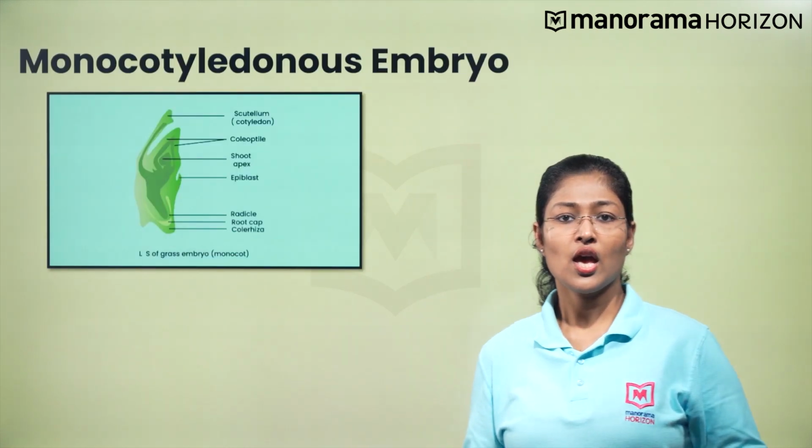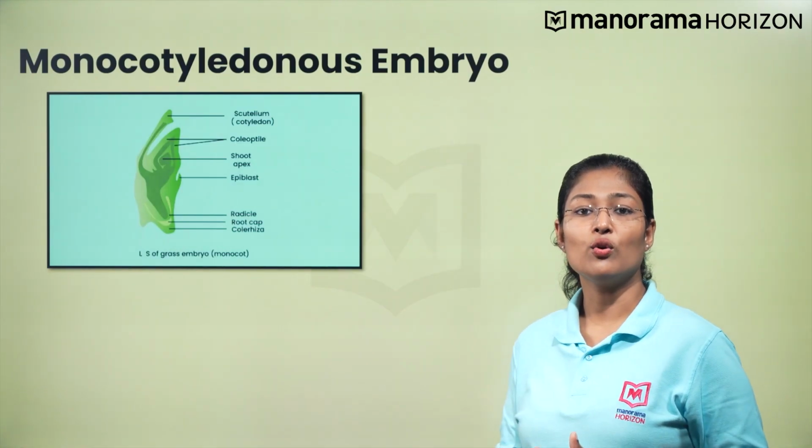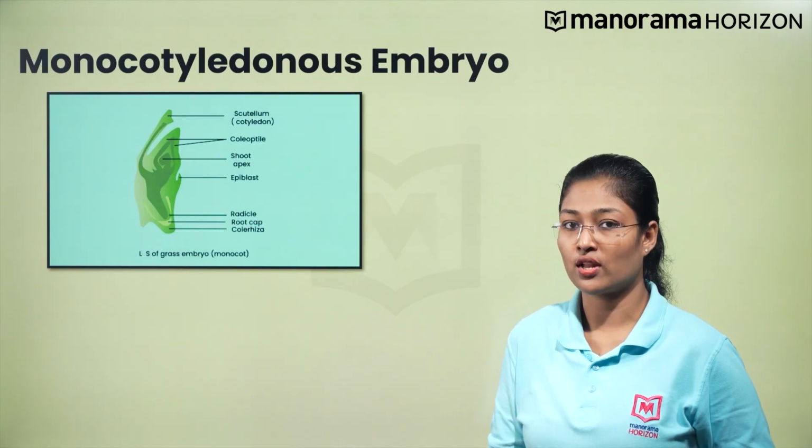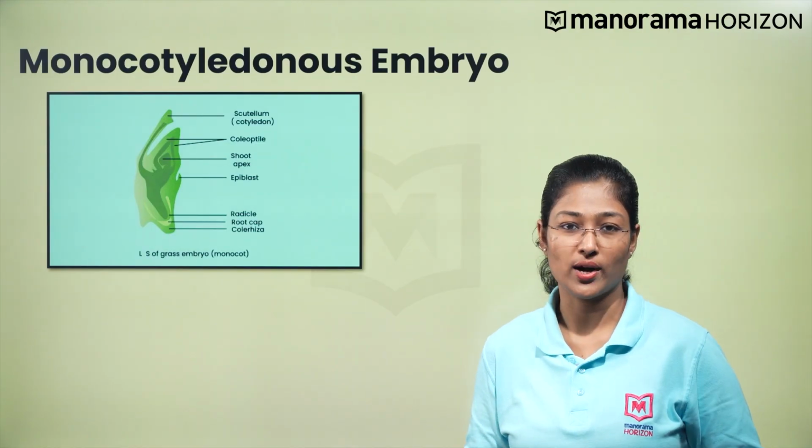You might ask a question here. Do monocotyledonous embryos have the same structure as that of dicotyledonous embryos? The answer is no. A monocotyledonous embryo differs from a dicot embryo in certain structural components. So let us check them one by one.